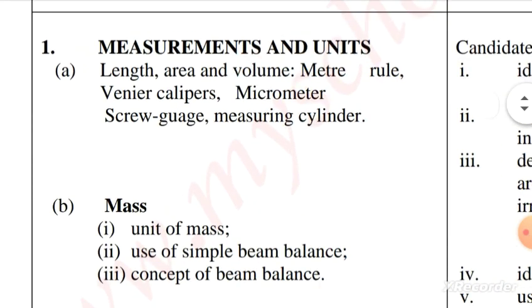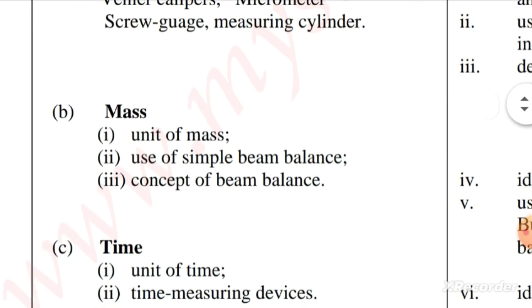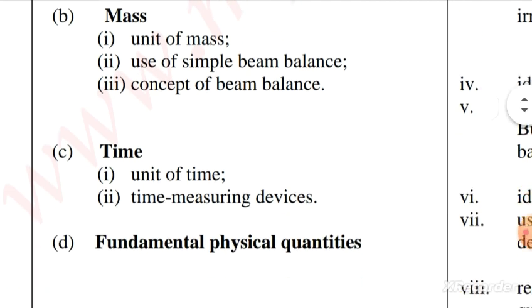Measurements and units. In this area, you have length, area, and volume. That is things that involve meter rule, vernier calipers, micrometer screw gauge, measuring cylinder. Then go to mass. Another area to focus on is time.